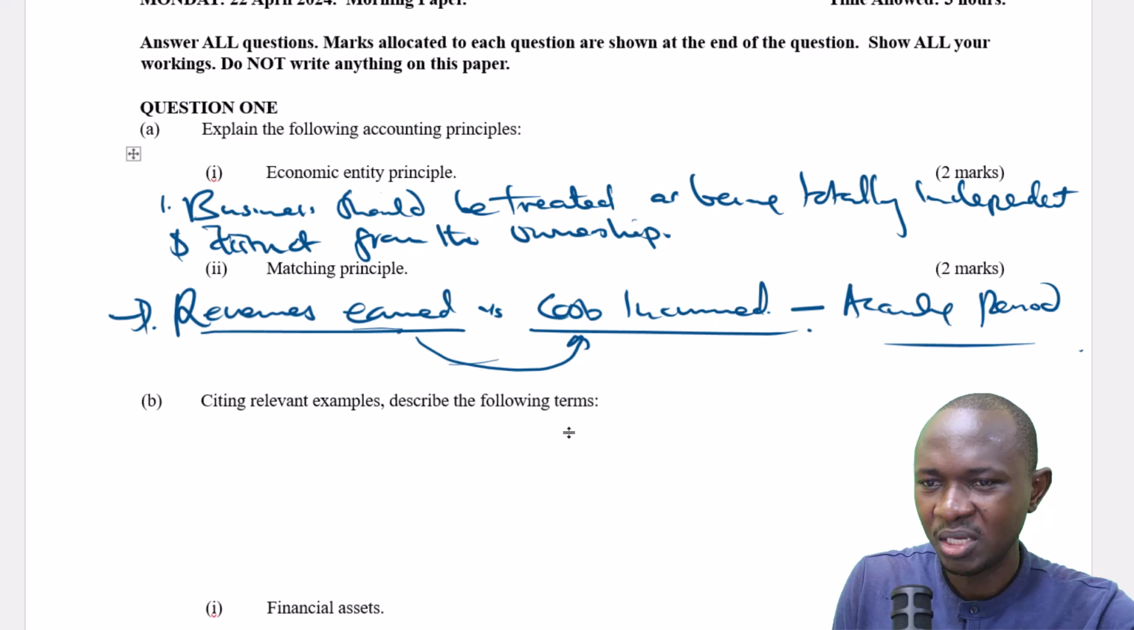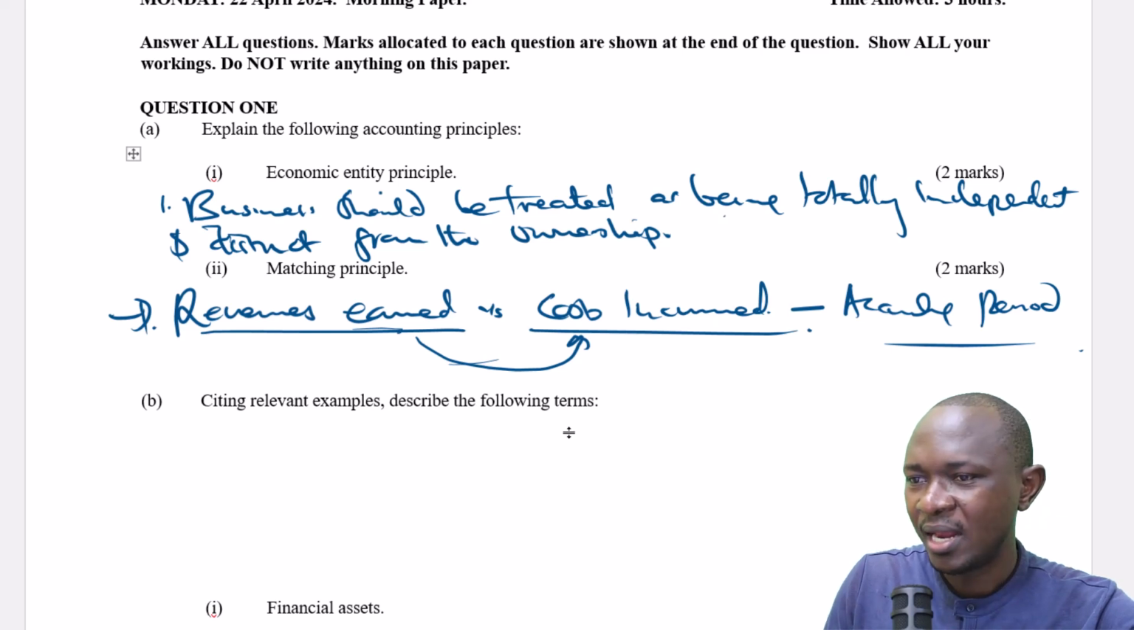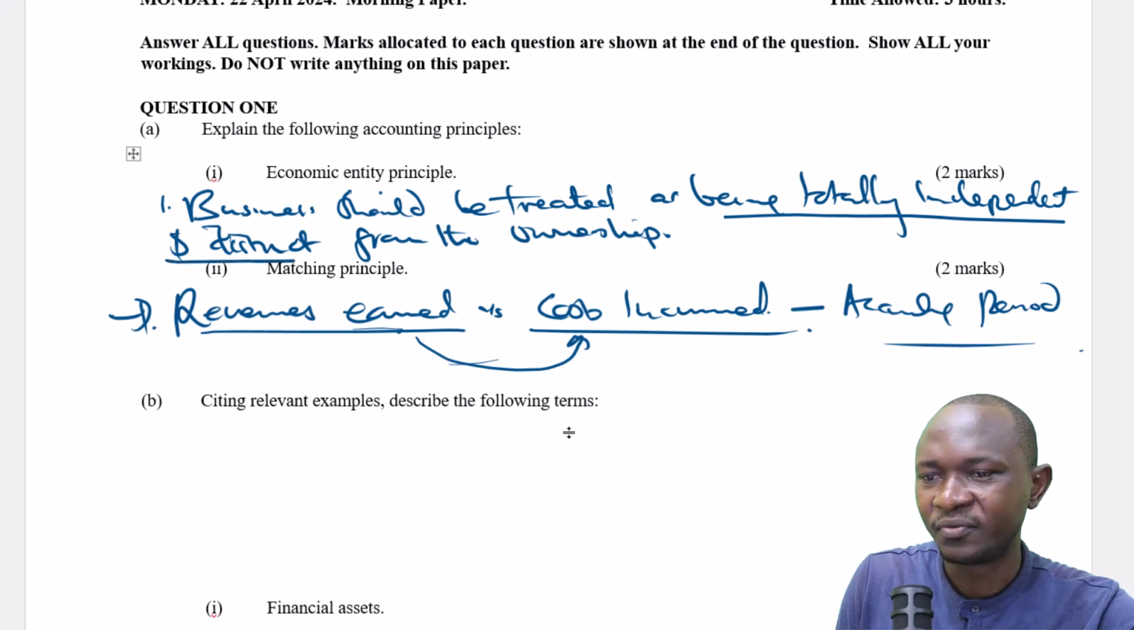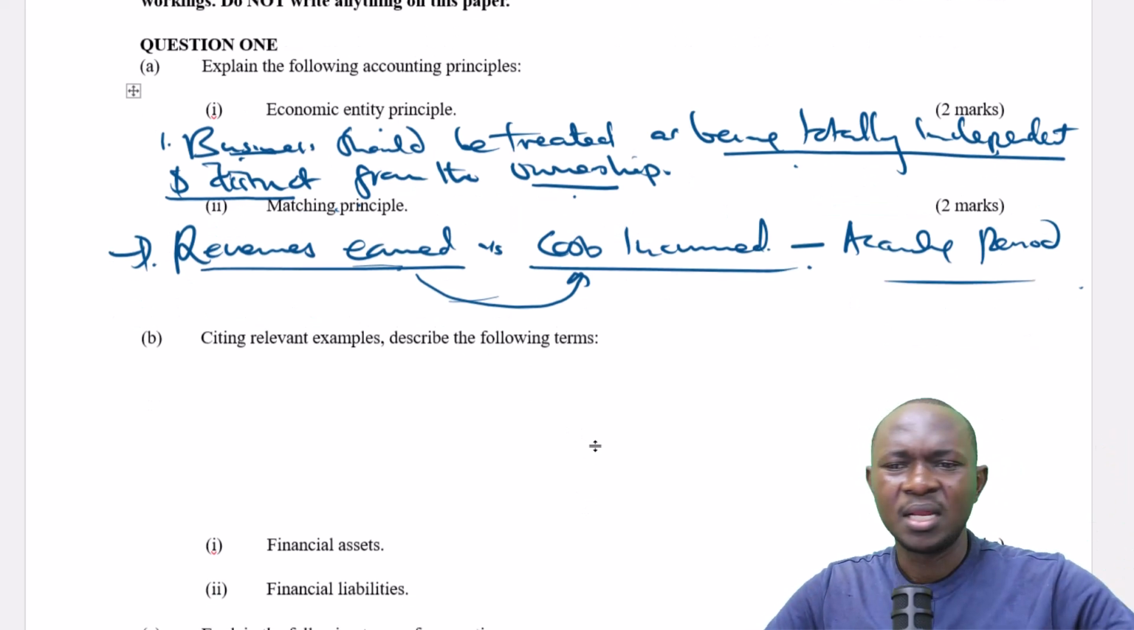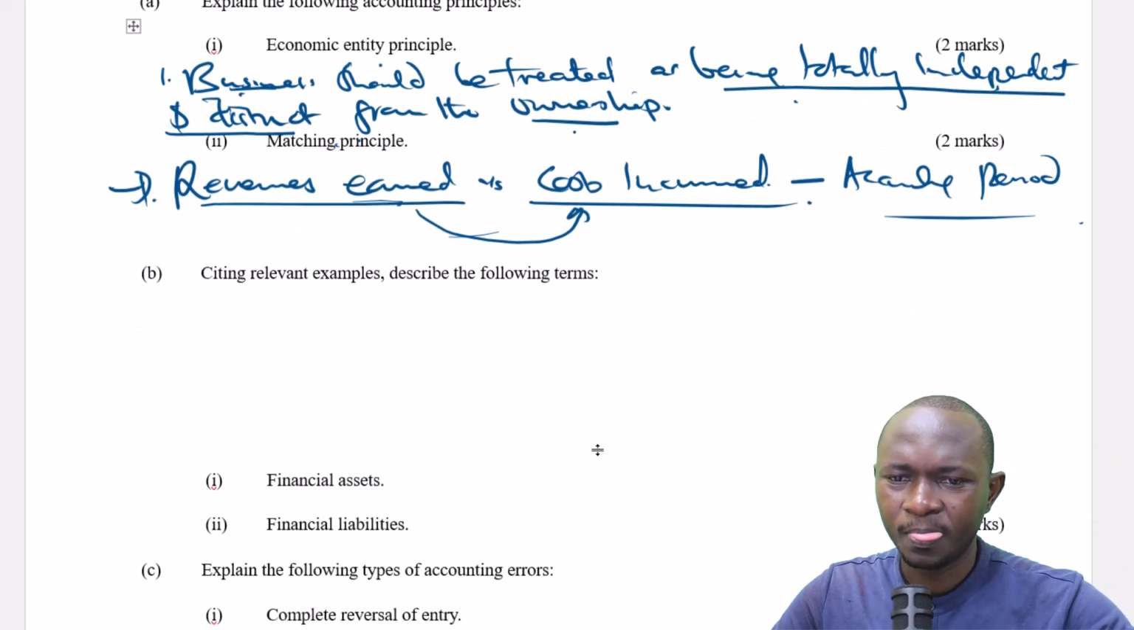And for the economic entity principle, the keywords are totally independent and distinct from each other: the business and the ownership. Business and ownership are totally independent and distinct. Those are the keywords. Once you get those keywords right, the rest you can always play around with.